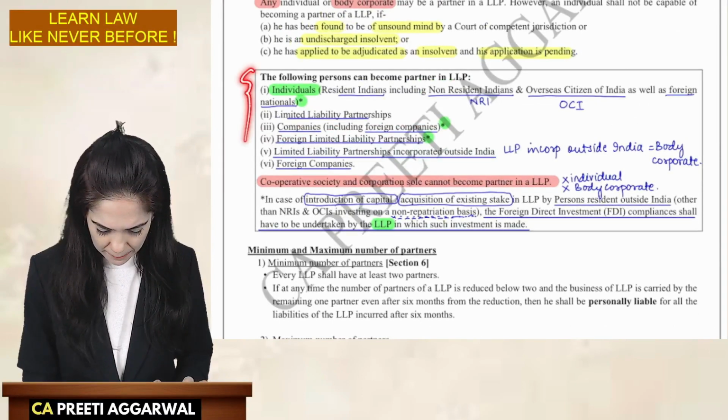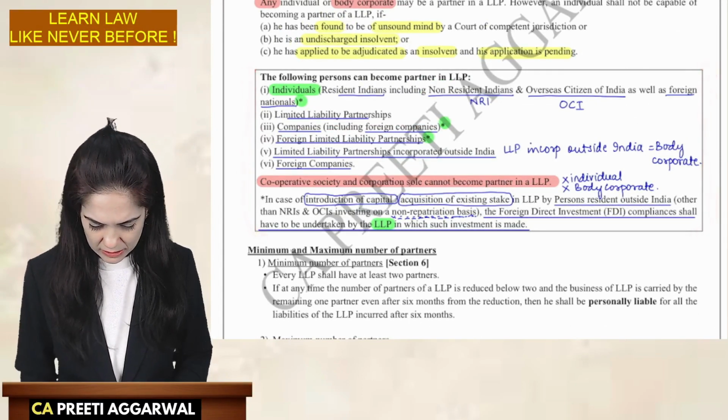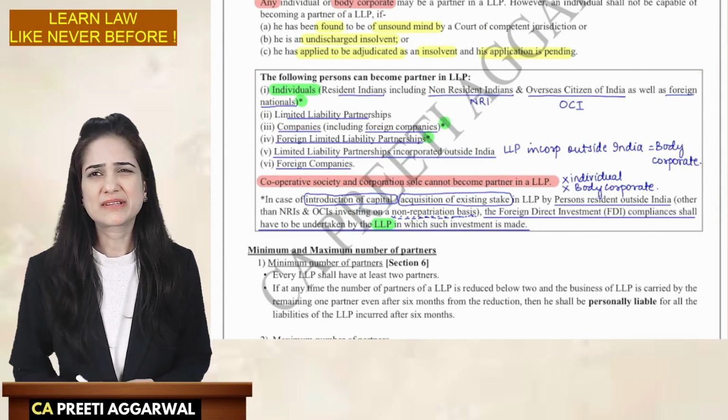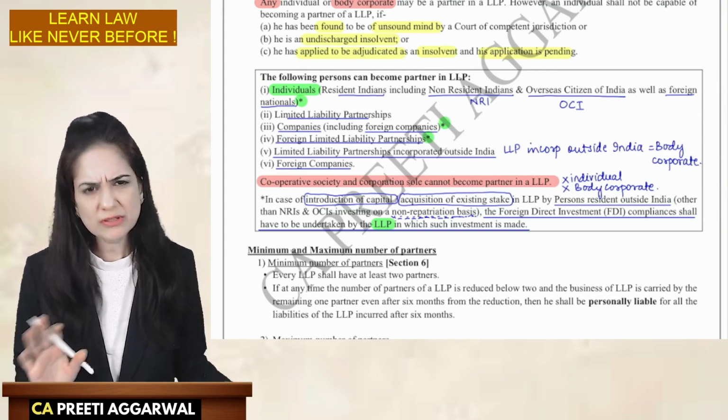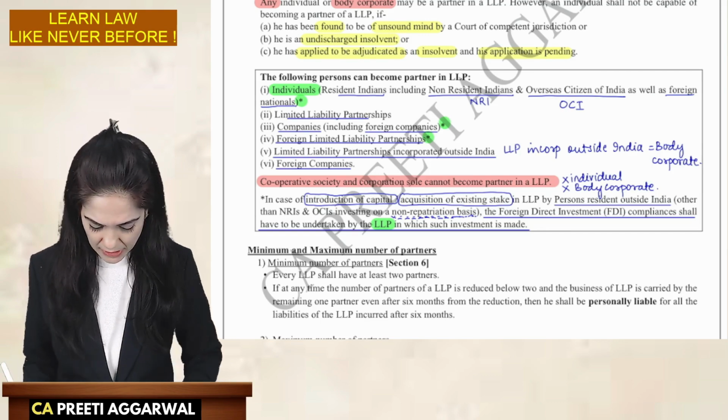So that was about the persons who can become partners. Will this be asked in the exam? Maybe asked in the exam, but you're not expected to write the explanation. This is just for our reference.